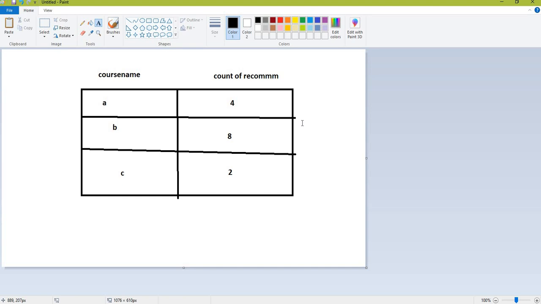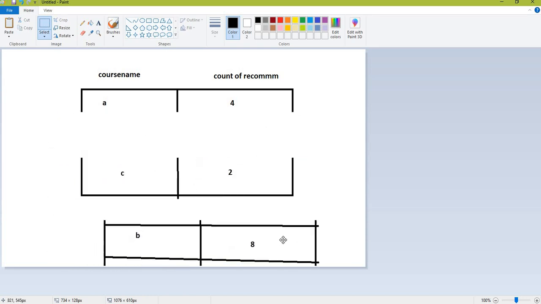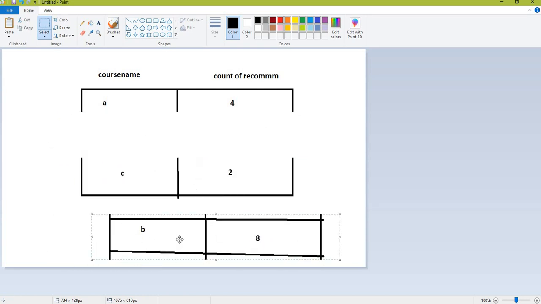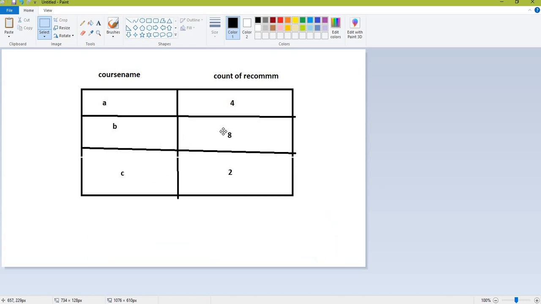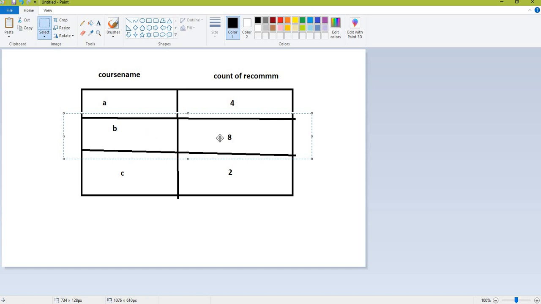So with the help of the aggregate function max, you will come to know that the second row will have the maximum value. Now extract this row. Why extract? Because the answer lies in this row. So extract this row and display it to the user as the course name. To extract this row, the unwind function is used.